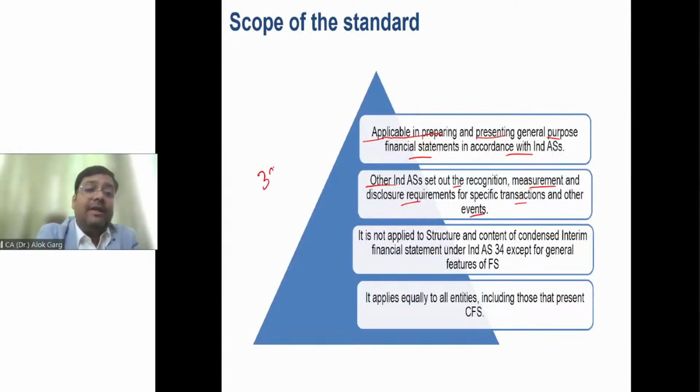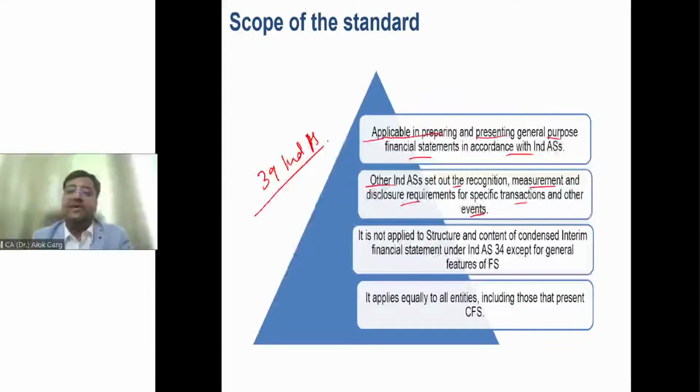So there are a total of 39 Ind AS. What do other Ind AS talk about, other than Ind AS 1? For example, the property, plant and equipment standard talks about the measurement and recognition of fixed assets. The intangible asset standard talks about measurement, recognition, amortization, disclosure. The related party disclosure standard talks about the disclosure of related parties, transactions, relationships, etc., right?